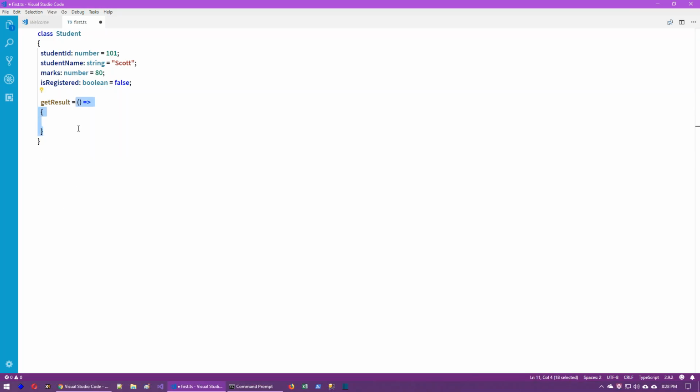The reason is, even though we are calling this method asynchronously by using setInterval or setTimeout, or by using any events like click event or double click event, the this keyword will not be disturbed. The this keyword always refers to the current object. Because if it is a normal function, a normal method like this, there is a possibility of changing the this keyword value if you call the method through setInterval or setTimeout or a click event.